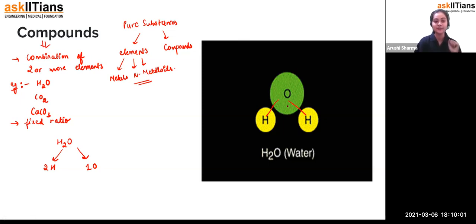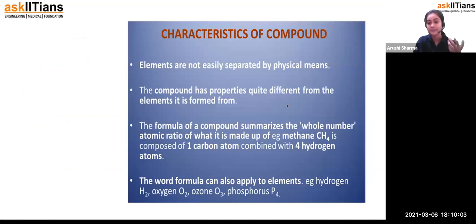Good. So now we are going to see the characteristics of compounds. What are the characteristics, or the properties, of compounds? So the very first thing, student, is that these are pure substances, exactly, because they have particular elements in their formula and those elements are always fixed in a proper ratio, with no alteration in their ratio. So that's how we can consider them pure substances.